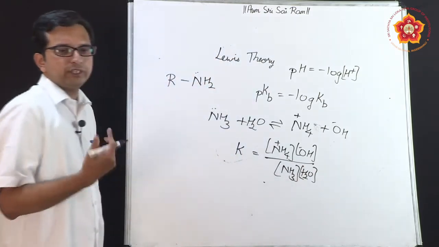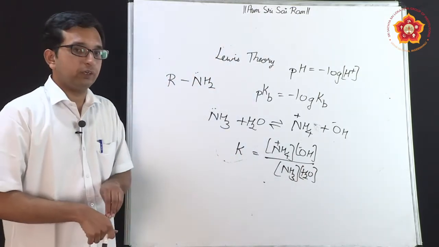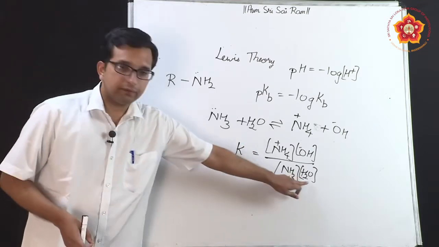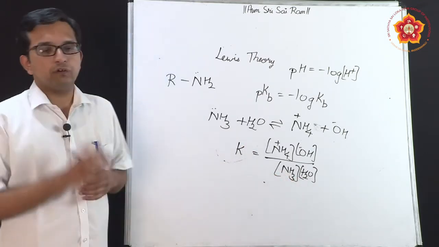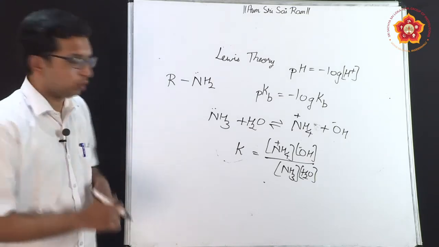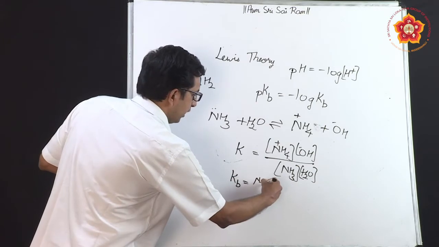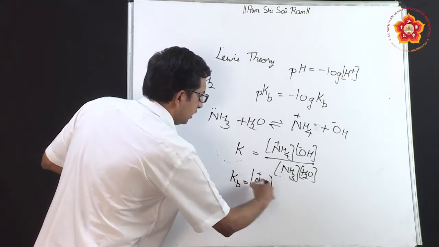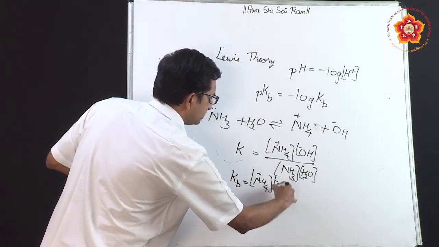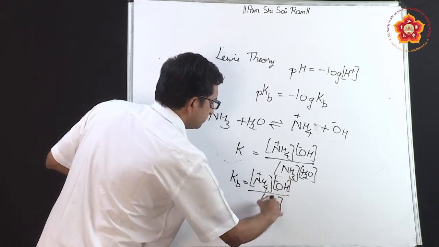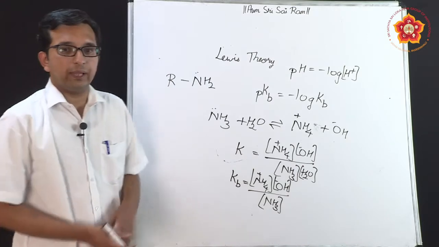This is something that we studied in the first year in the chapter on equilibrium. Now, since we talk about bases, we know very well that the concentration of water is taken as unity because it is a solvent. So I can write Kb is equal to NH4 plus into OH minus, these are the products, divided by ammonia NH3. This is how I can show Kb.